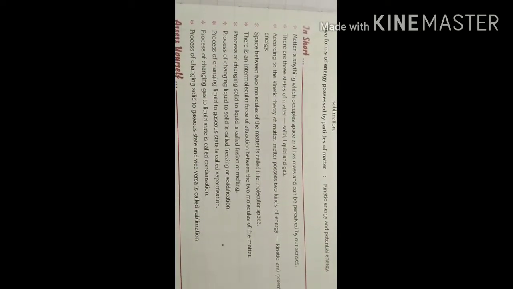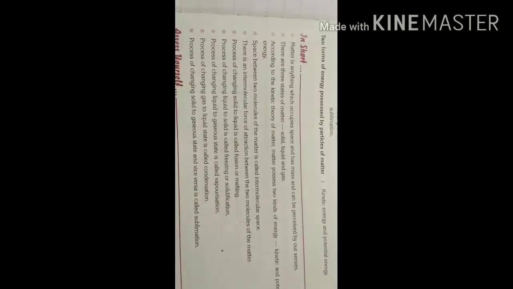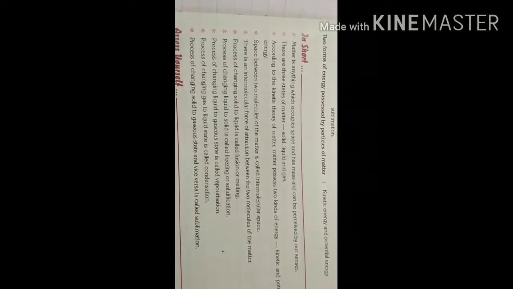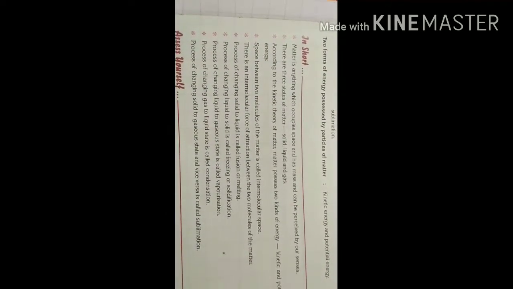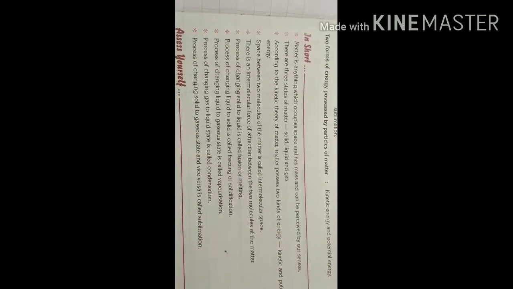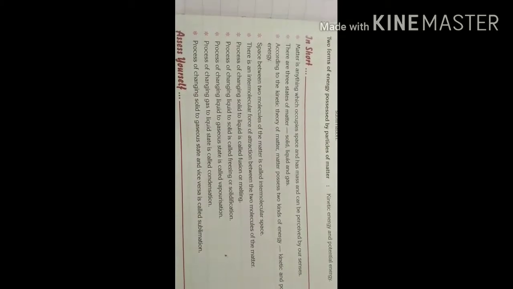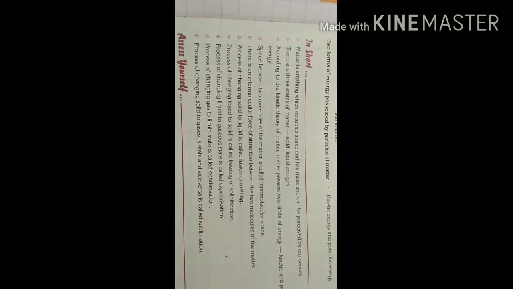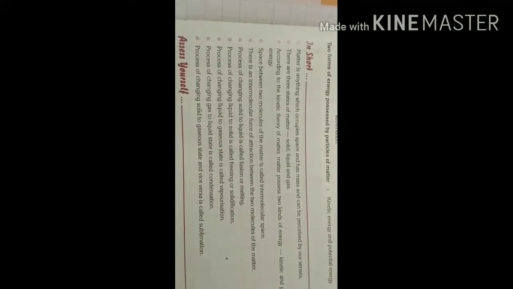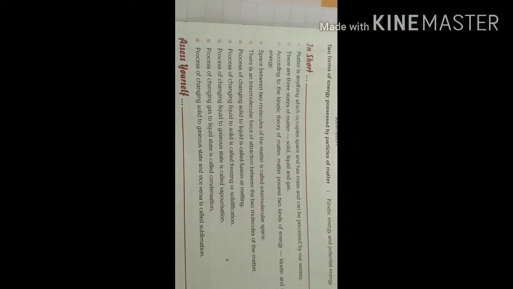Fourth, space between two molecules of the matter is called intermolecular space. Fifth, there is an intermolecular force of attraction between the two molecules of the matter. Sixth, the process of changing solid to liquid is called fusion or melting. Seventh, the process of changing liquid to solid is called freezing or solidification.